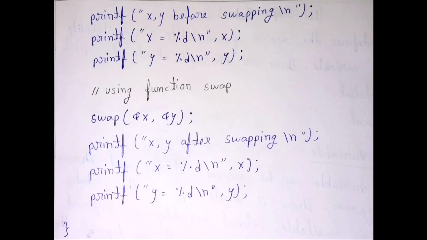printf("x = %d\n", x); then next line printf("y = %d\n", y); Now we will write the swap function. swap(&x, &y); printf("x, y after swapping\n"); printf("x = %d\n", x); %d we are using because the value of x is a decimal value. printf("y = %d\n", y); close parenthesis.